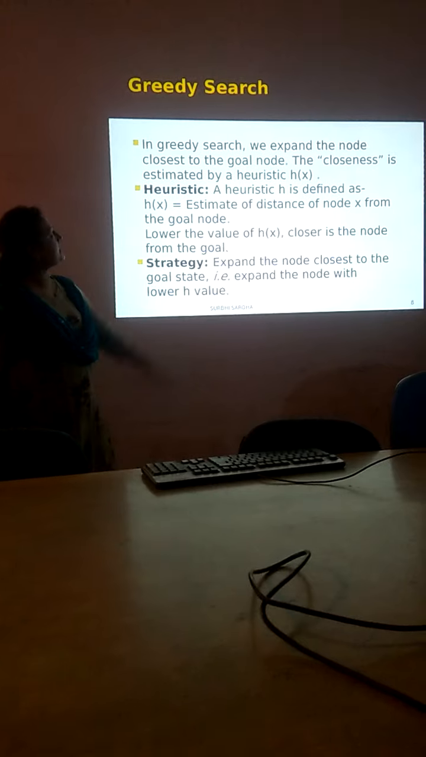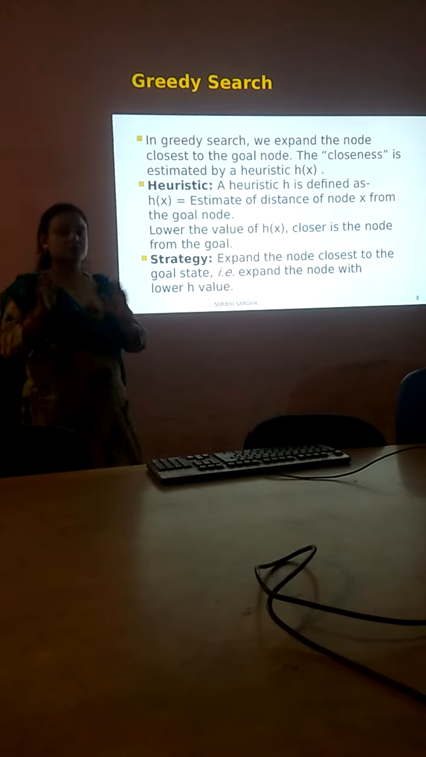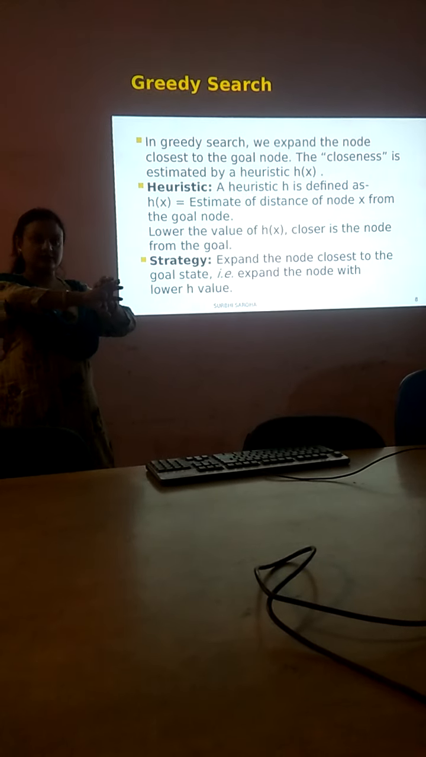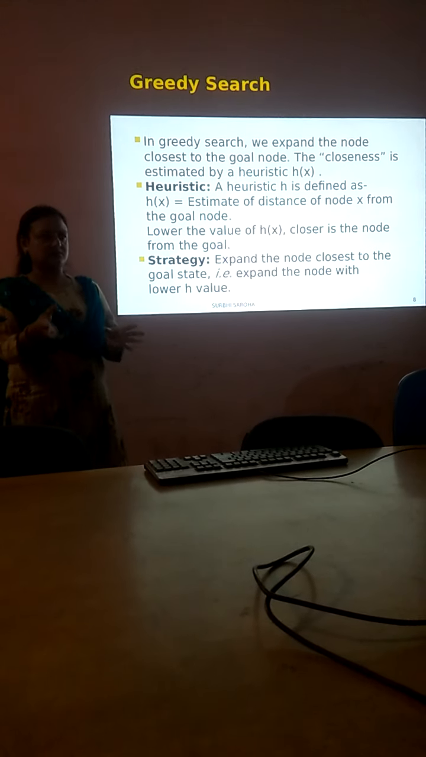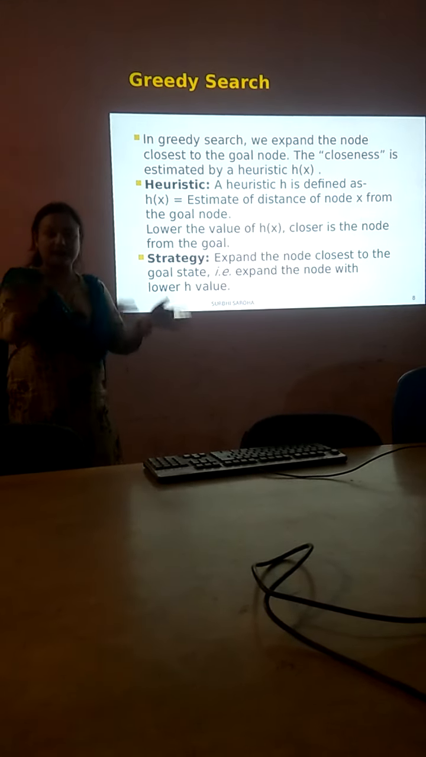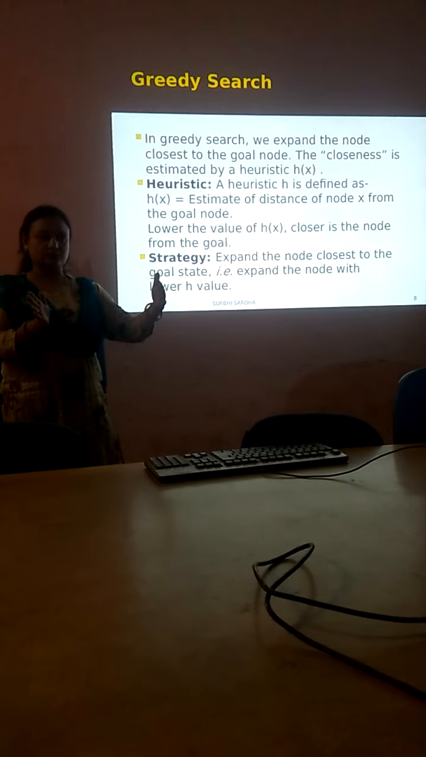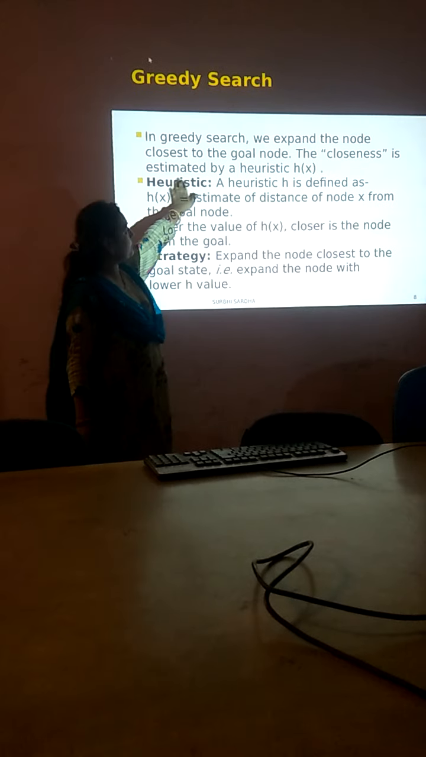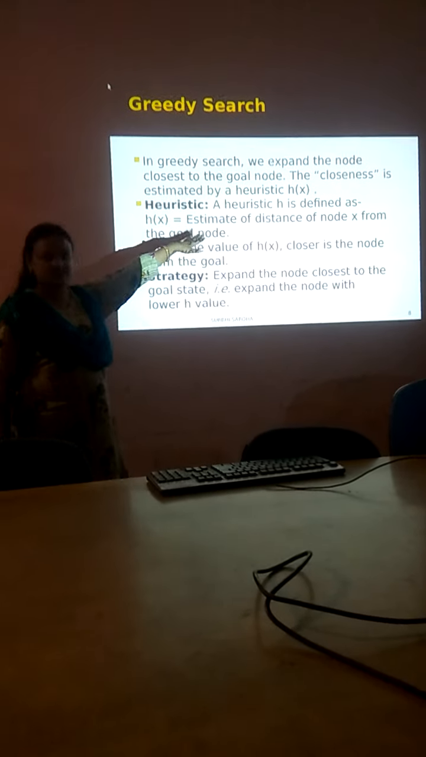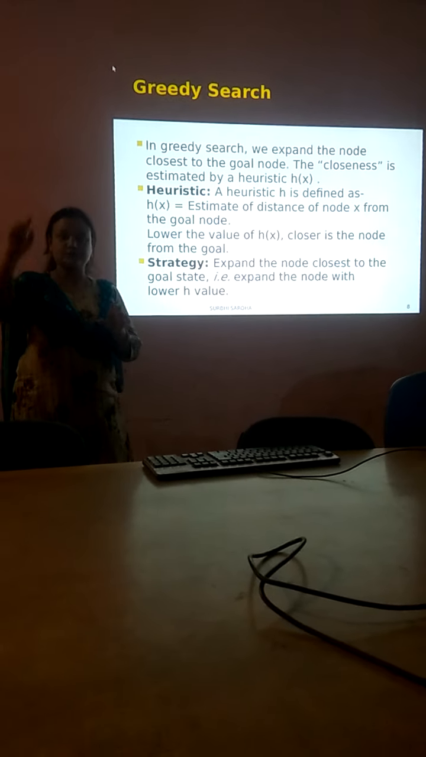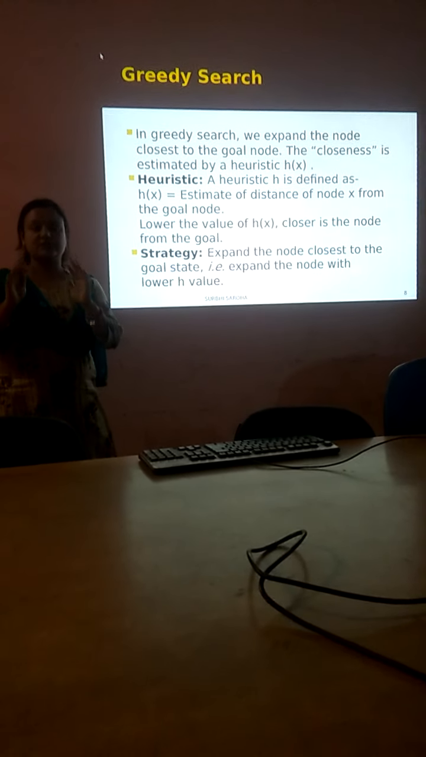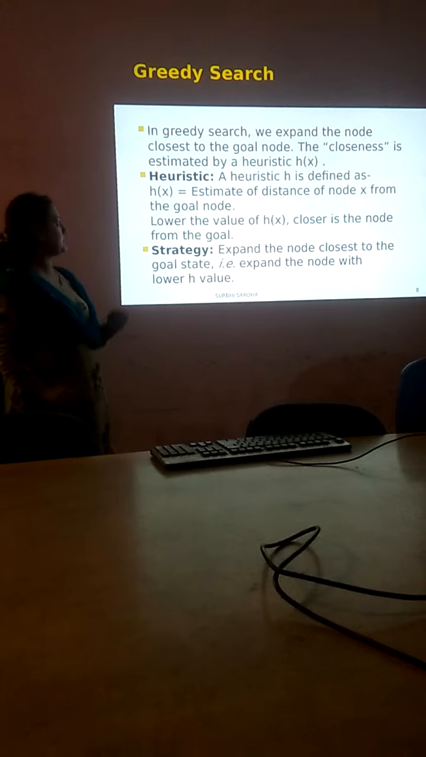In greedy search, we expand the nodes closest to the goal node. Whenever we go closest to the goal node, it is greedy. What does greedy mean? We expand only near the goal node. So h(x), the heuristic value, is the estimated distance we consider from the start node to the goal node. So the heuristic value keeps on decreasing.